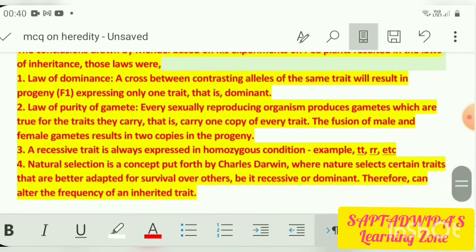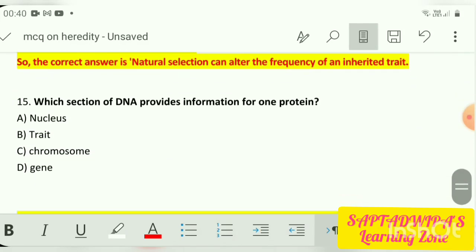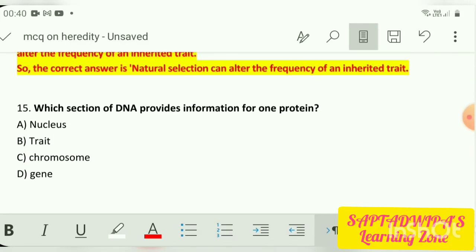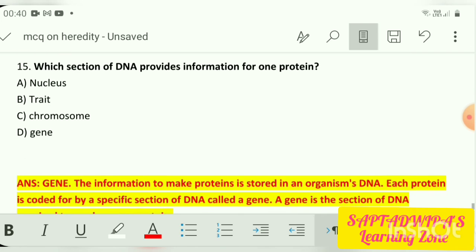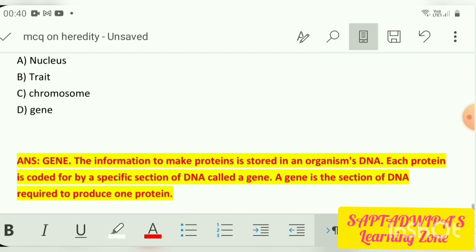Coming to question number 15, which section of DNA provides information for one protein? By seeing the options we know that the information for one protein is provided by the gene. Okay, so gene is the answer.